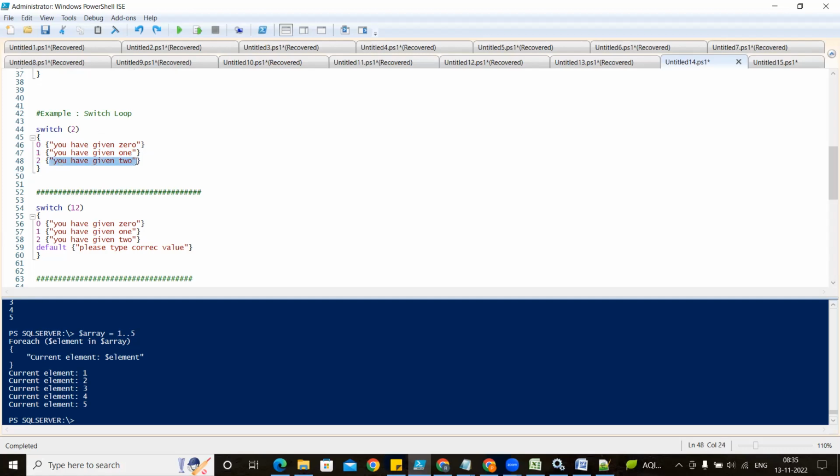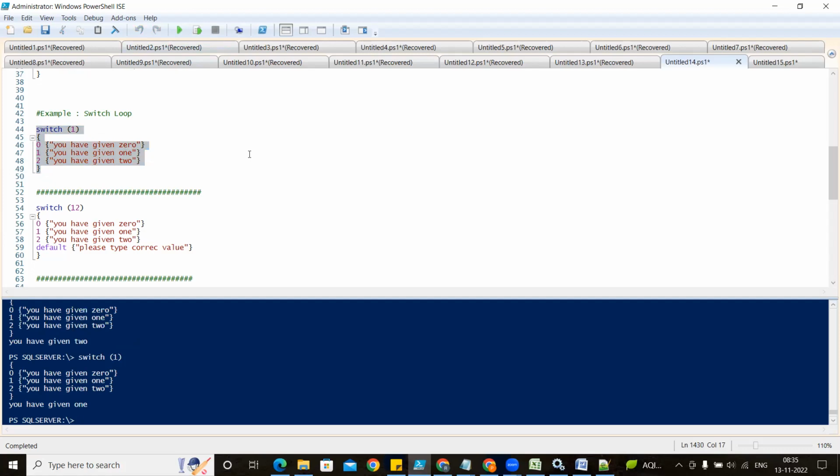So it is going to print you have given 2. If I'm going to give here 1, this time it is going to print whatever value is there, you have given 1. So this line is going to print here. So you have given 1 directly.